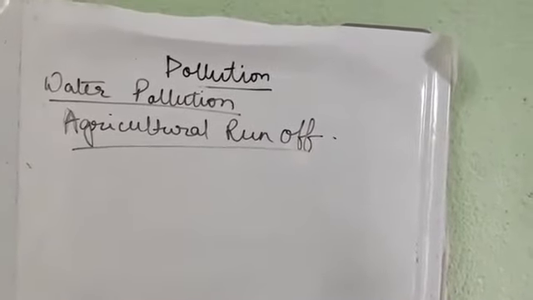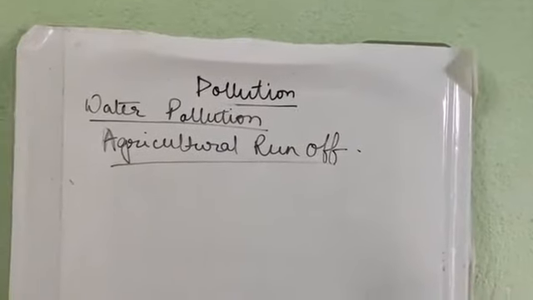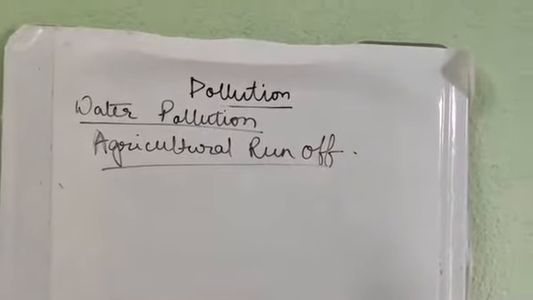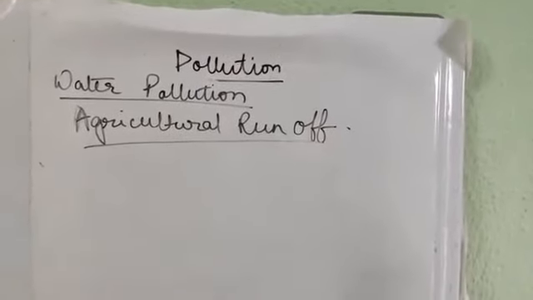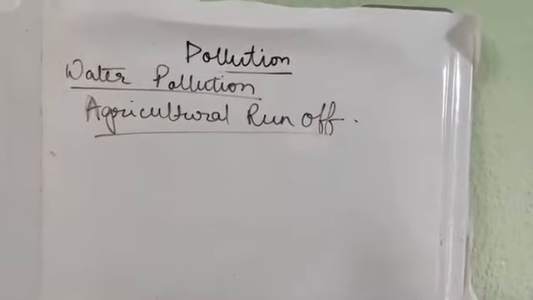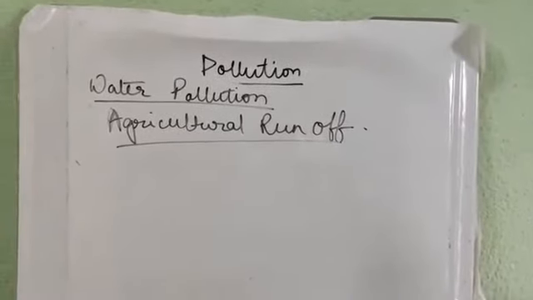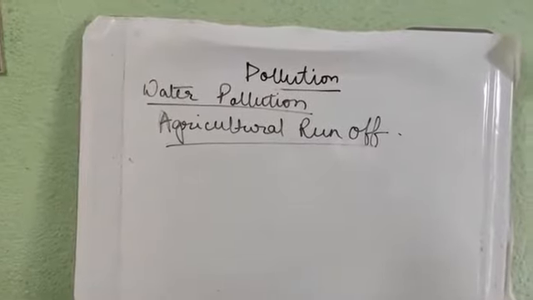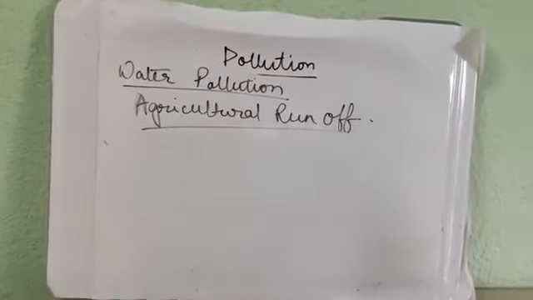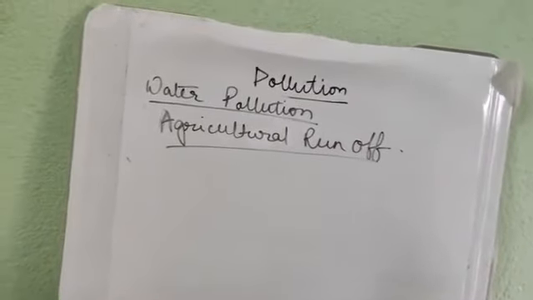Okay, next is animal husbandry, like poultry or dairy farming. The water coming from poultry farming or dairy farming also causes water pollution. Apart from it, the water from the industries also pollutes the water bodies. Next is the household sewage, which is also released into the water body.